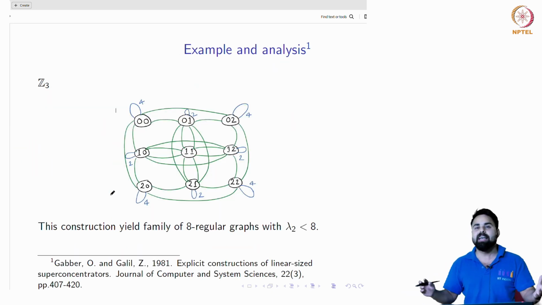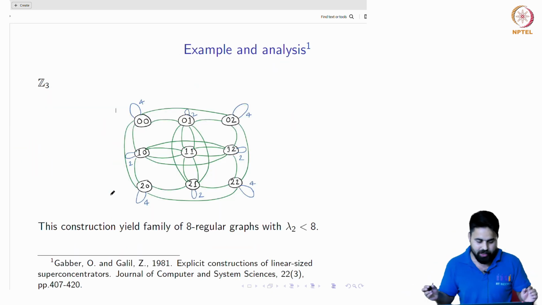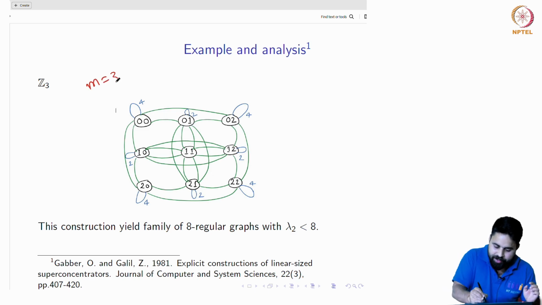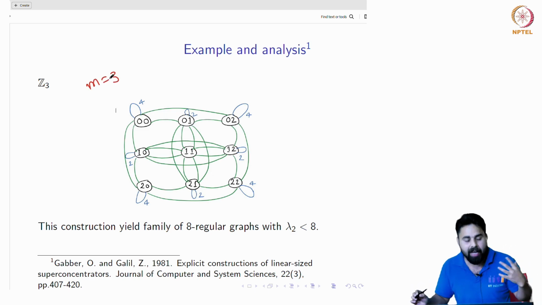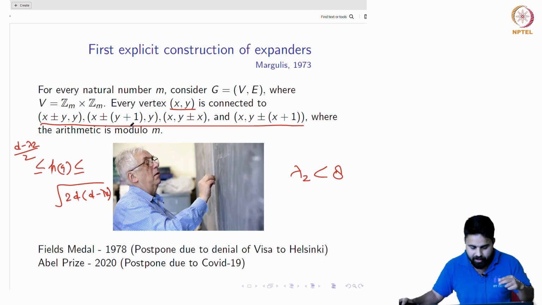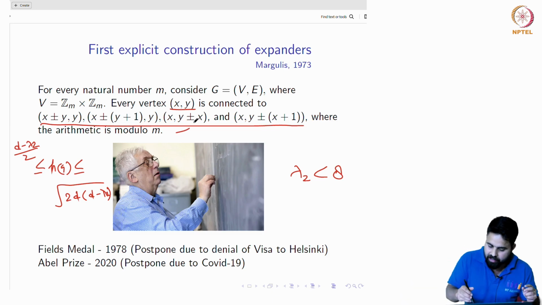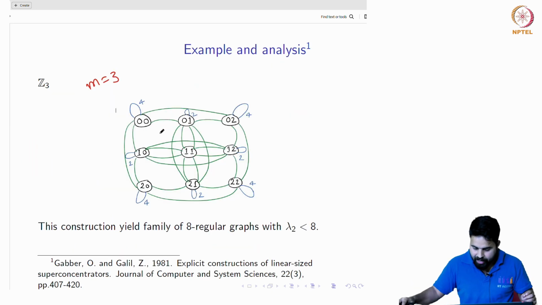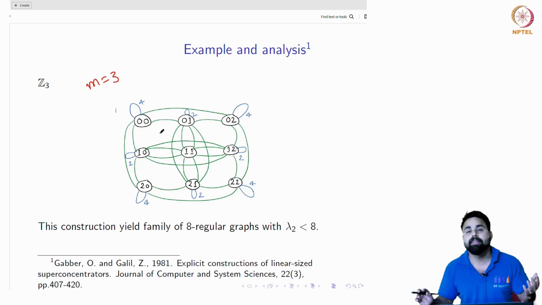So this is one example of the construction by Margulis, where m equals 3. Now there will be 9 vertices, and each vertex has degree 8, and the edges follow this rule. And he has proved that lambda 2 is always strictly less than 8.